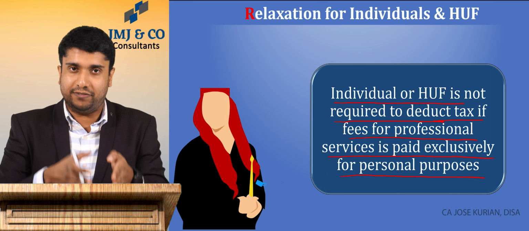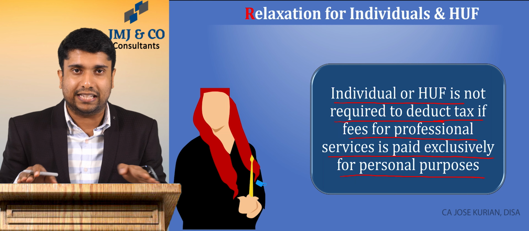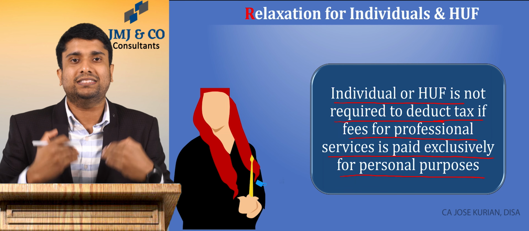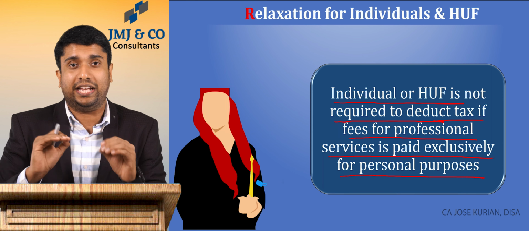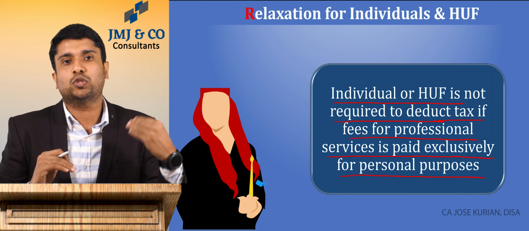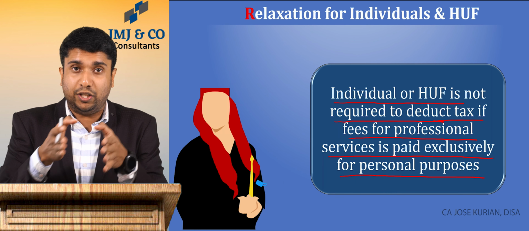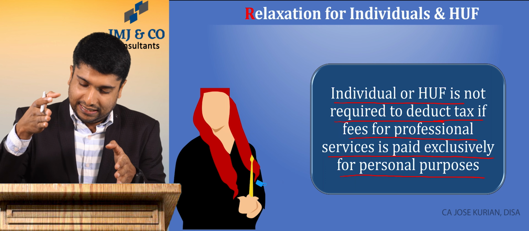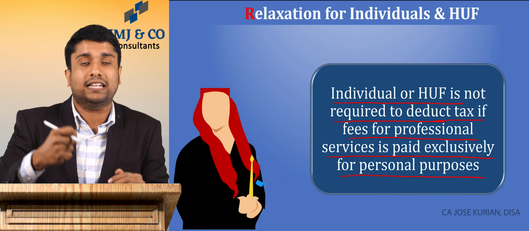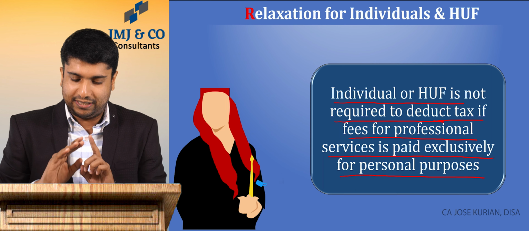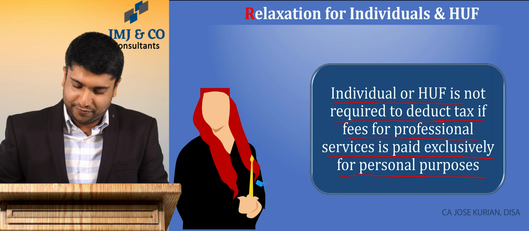I've taken a professional service, say for example a service of a doctor, and it is not for my business. I've taken that service for my personal purpose, for my family. Then I need not deduct TDS under 194J even if my turnover goes over the limit specified under 44AB. That's what the act says. It is only applicable for professional service, and if the professional service has been taken for personal purpose, then 194J will not come into the picture. It is a relaxation for individual and HUF.